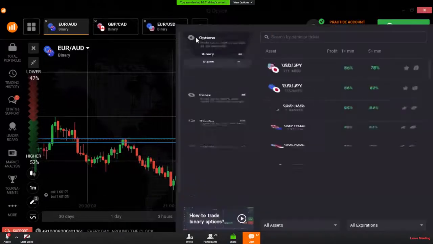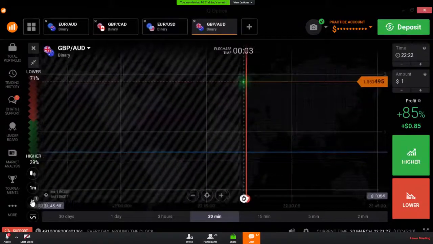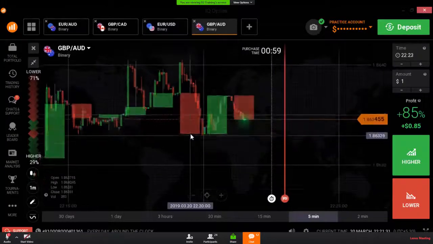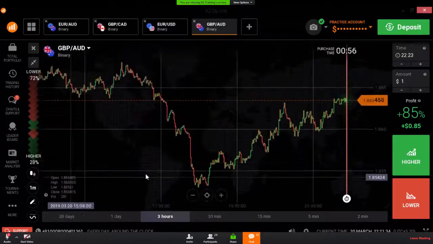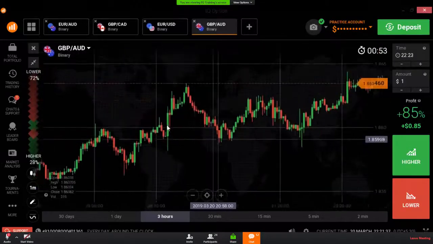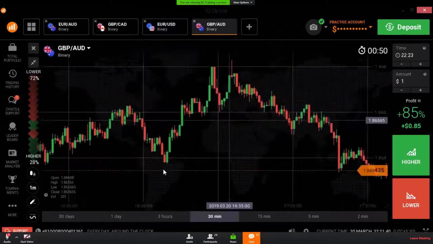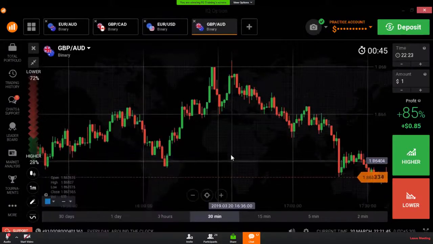And I will show you another way to draw the strong level. If you want to draw a strong level, choose one level like this. There is a level near the price bar. Draw a Fibonacci tool.